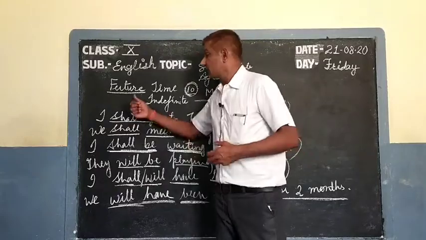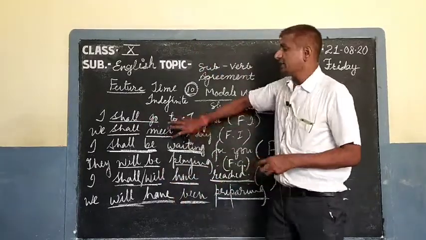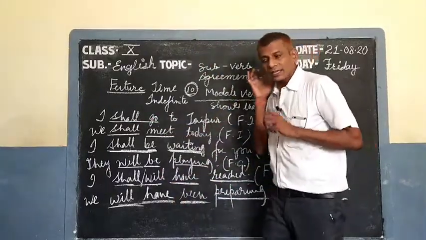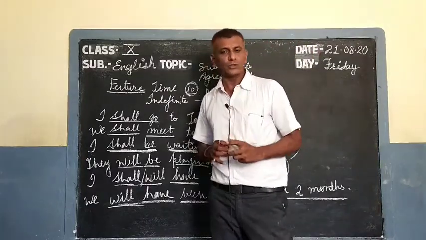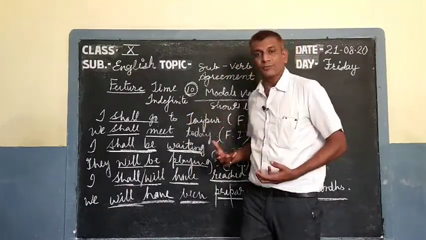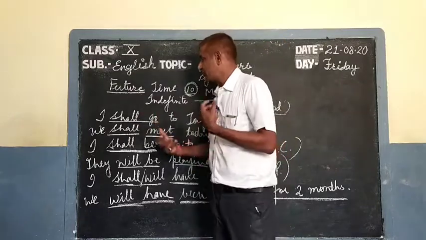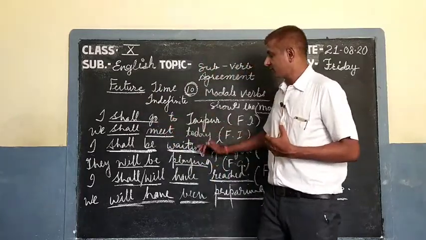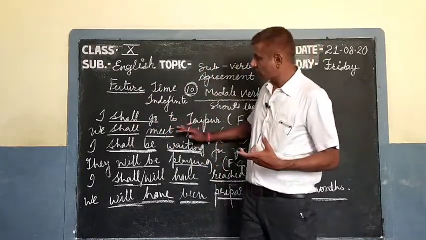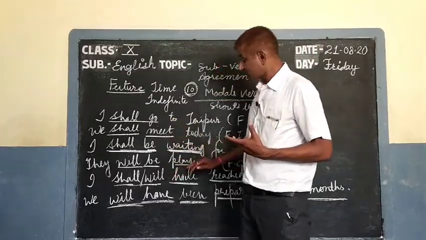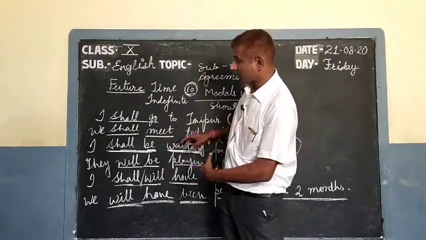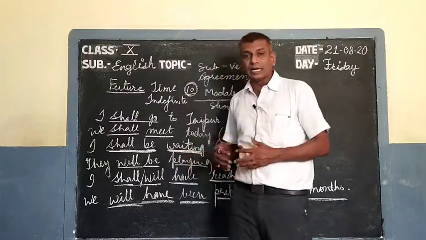So this was your topic, subject and verb agreement, in that we have learned how to identify the tense or the time in the sentences. I hope you have understood how we identified, in the three videos we have done, present, past and future time, and how you can learn and understand them in the sentences.